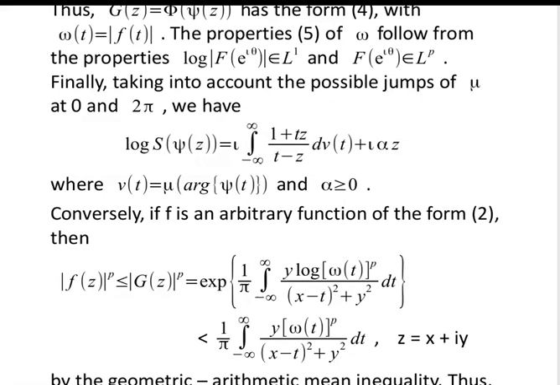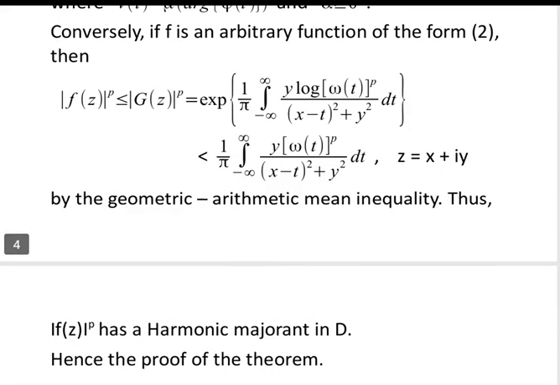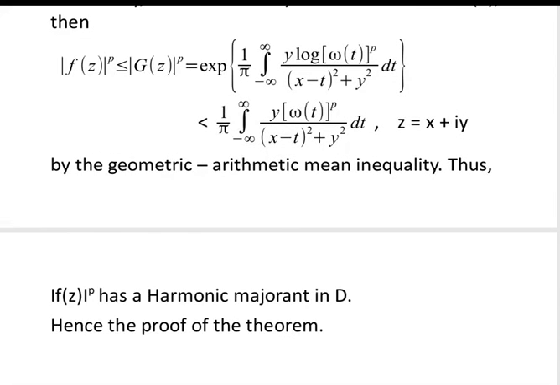So to prove this, we have mod of f(z) raised to power p less than or equal to mod of g(z) raised to power p, which is equal to exponential of 1 upon pi integration from minus infinity to infinity of y log of omega(t) raised to power p upon ((x minus t) whole square plus y square) into dt, and this is less than 1 upon pi integration from minus infinity to infinity of y into omega(t) raised to power p upon ((x minus t) square plus y square) dt, where z is equal to x plus iota y, by the geometric arithmetic mean inequality.